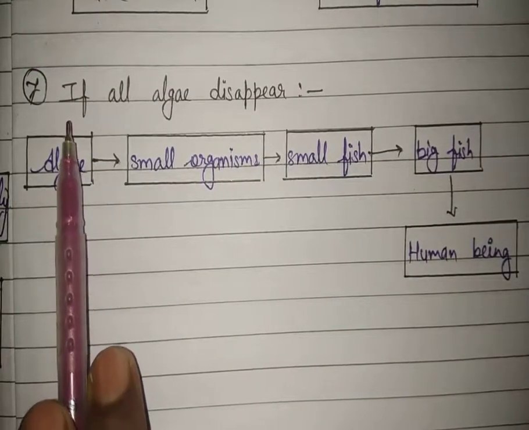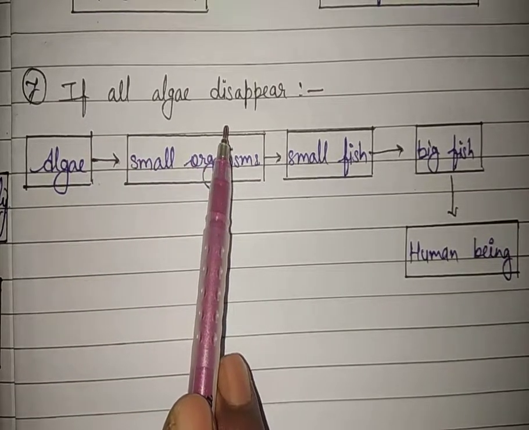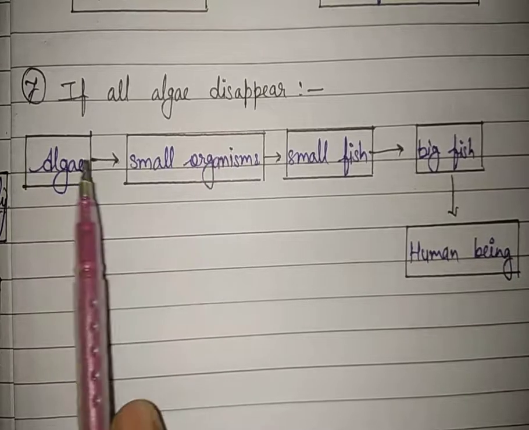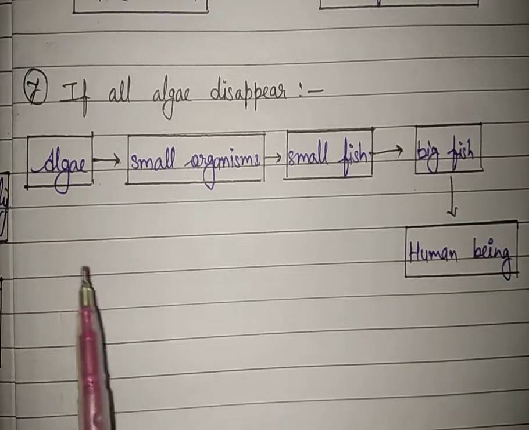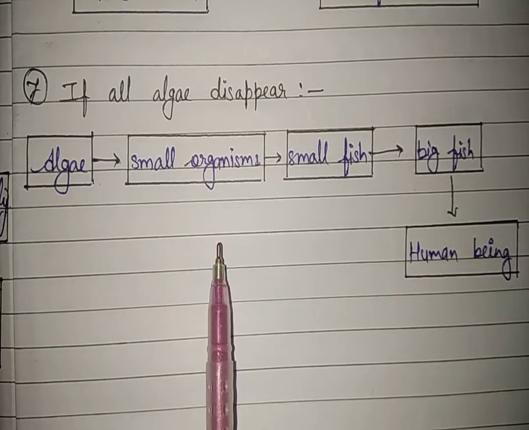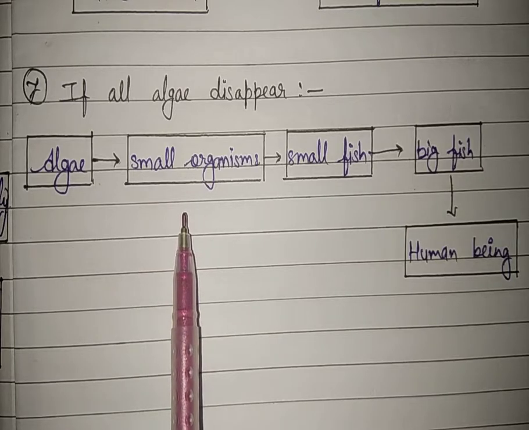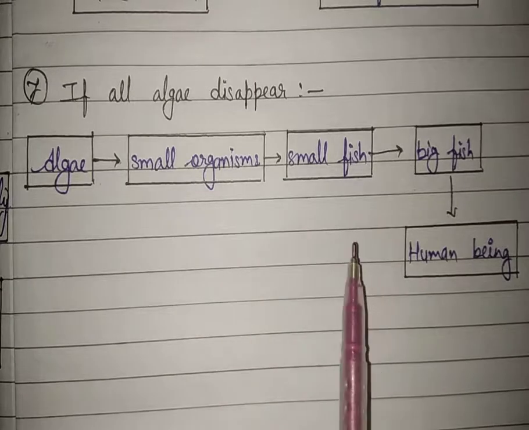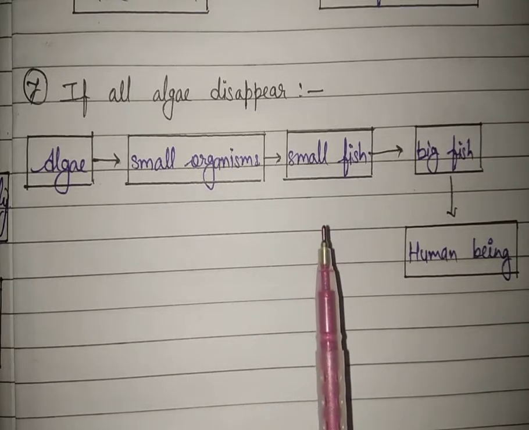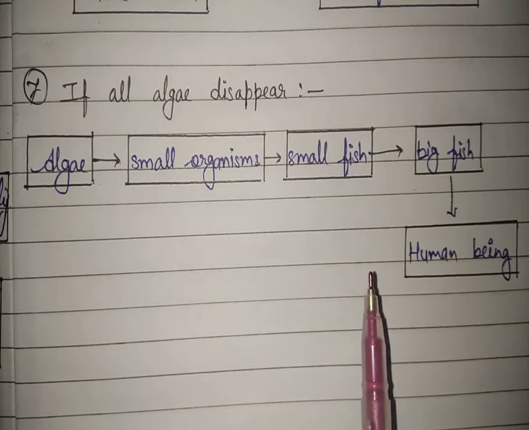Okay, next topic. What will happen if all algae on the surface of oceans disappear? Students, if all the algae on the surface of the ocean disappear, then the food chain will break and food for small organisms will not be available, which will end their lives. Due to this, fish and seals will not obtain food and they will die. Then the polar bears will die due to non-availability of food.